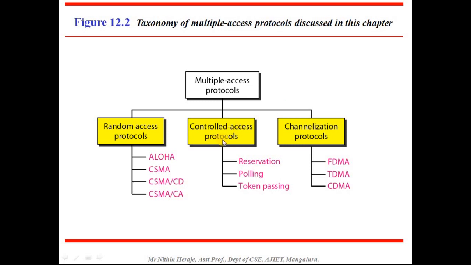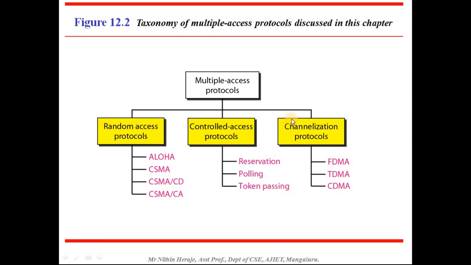that is controlled access protocols. This in turn has three different protocols, that is reservation, polling and then token passing.